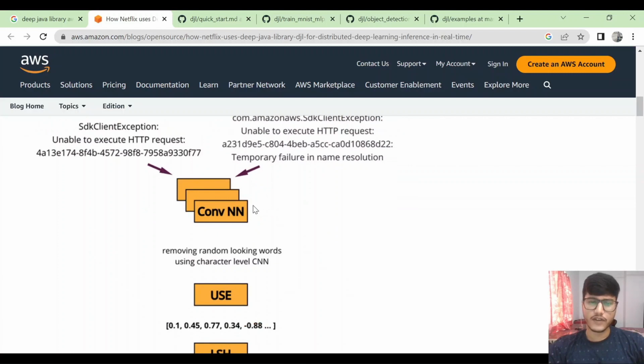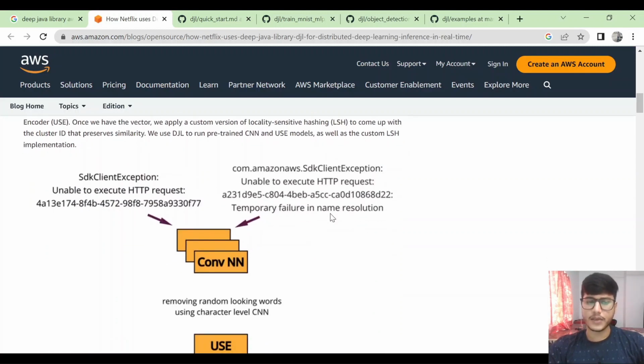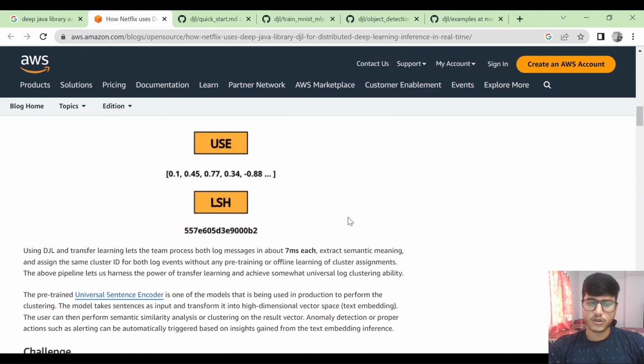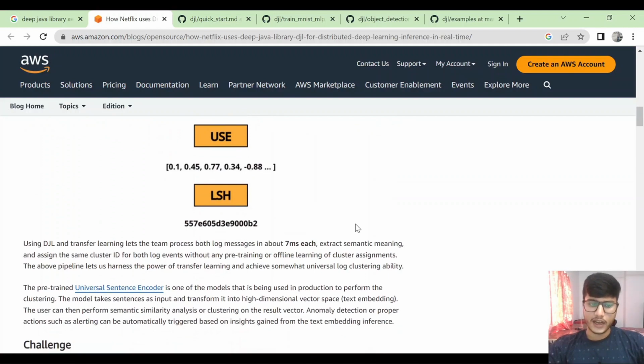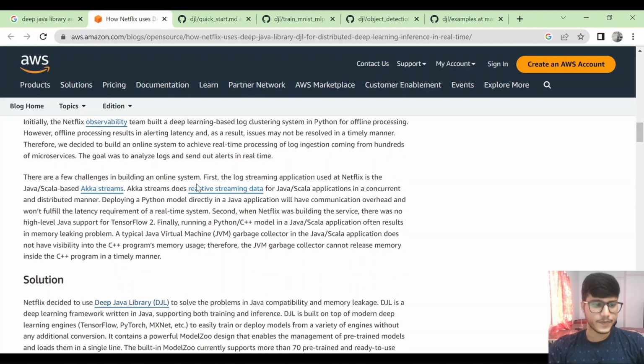You may also have heard about different log analysis systems such as Splunk. Logs in today's world hold a very important value, because using logs we can estimate what is going on in a particular geography, what the audience wants to see, and what is going on in the application particularly. All those things we can analyze using logs. So that is one great example of this DJL library.